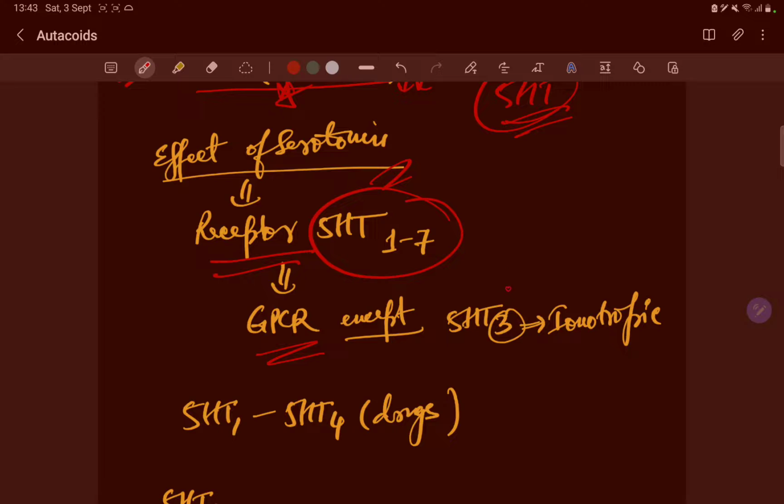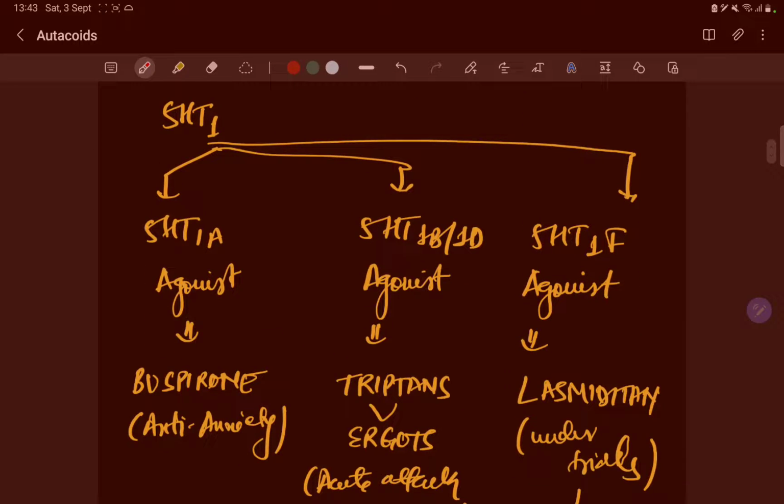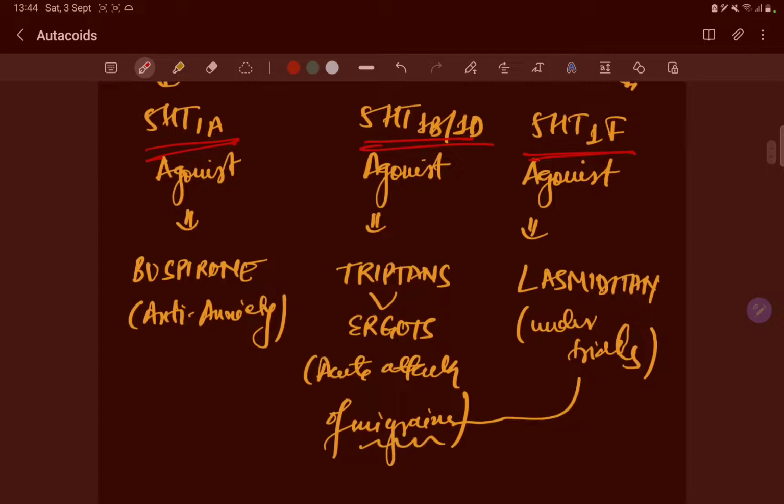Now the effect of serotonin: its receptors are 5-HT1 to 7 GPCRs. All are GPCRs except 5-HT3, which is ionotropic. So we have drugs for 5-HT1 to 5-HT4, and we'll discuss them one by one. For 5-HT1 we have 5-HT1A agonist, 5-HT1B/D, and 5-HT1F. So all the agonists we will learn. In the 5-HT1A agonist, that is buspirone, it is an anti-anxiety drug.